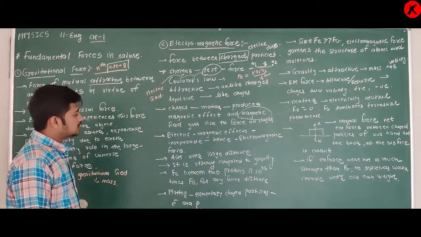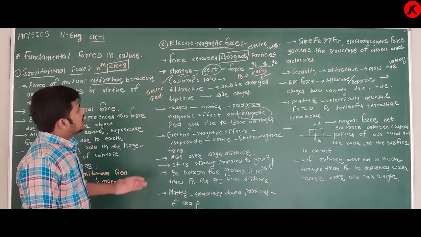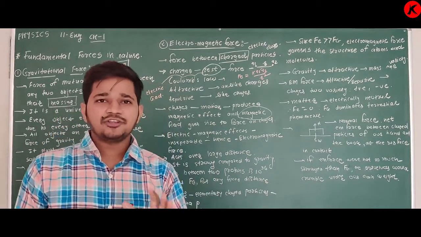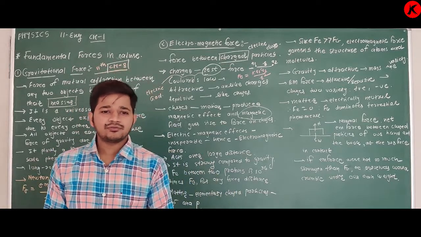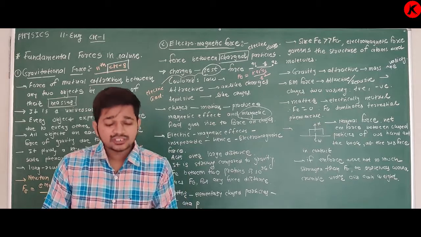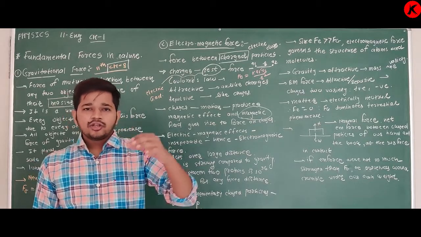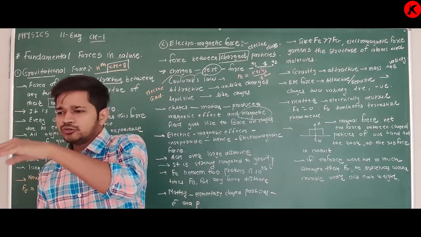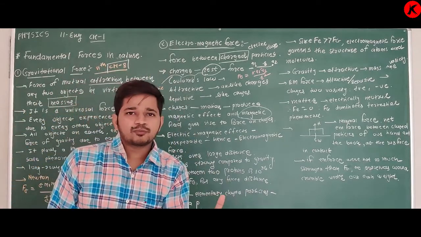Next point. In 12th, the first 8 chapters, that is your part 1, we will see electric field, magnetic field, and we will also come to some conclusion. Due to electric field, magnetic field is produced. Due to magnetic field, electric field is produced.